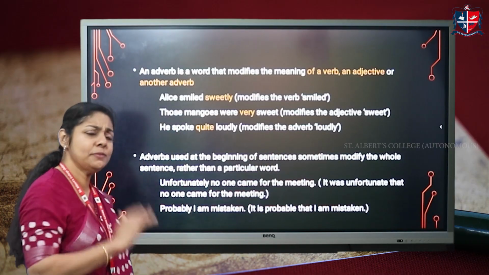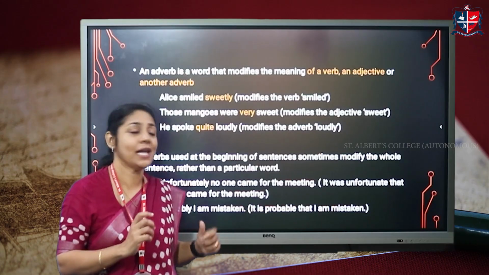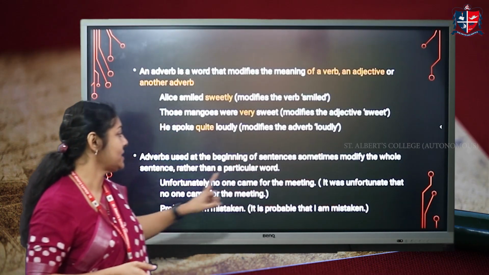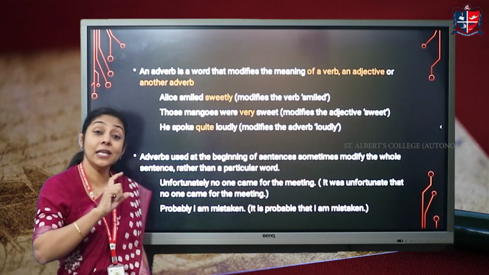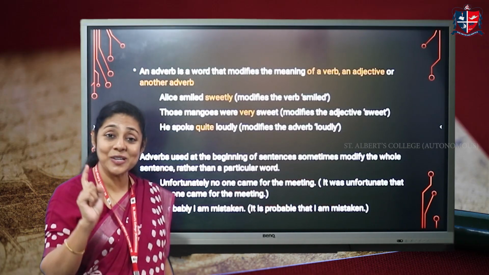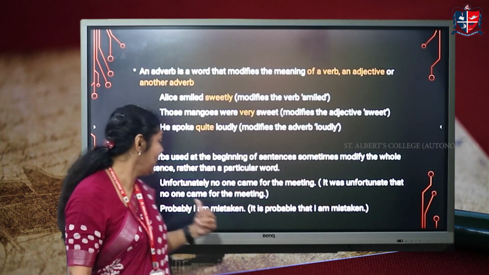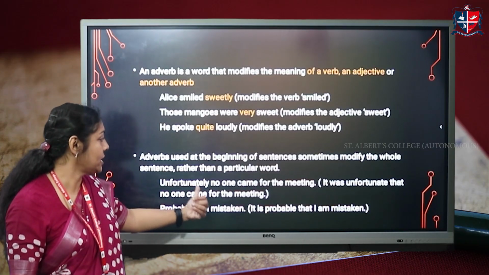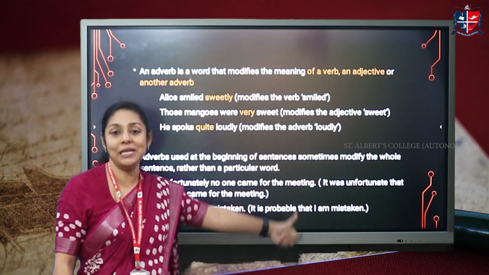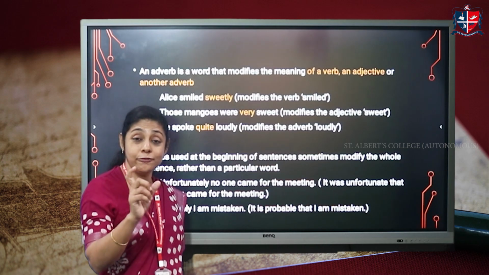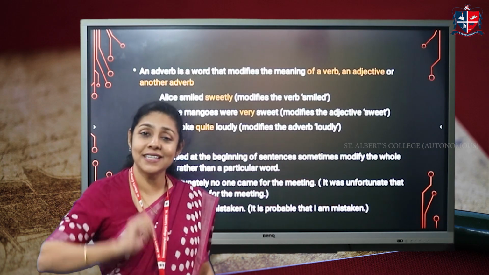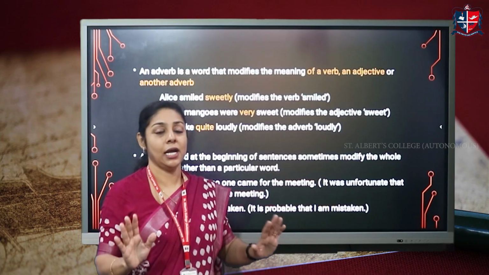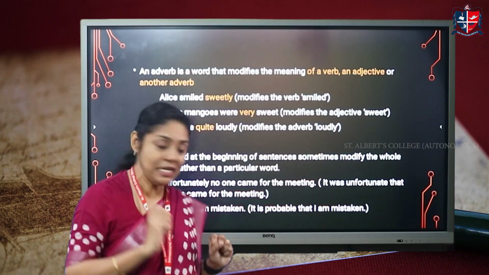Now, sometimes adverbs are used at the beginning of a sentence. And when they are used at the beginning of the sentence, they modify the entire sentence rather than a particular word. Now look at this. Unfortunately, that's an adverb. Unfortunately, no one came for the meeting. Now, the word unfortunately modifies the entire sentence. It tells us that it was rather unfortunate that many people did not come for the meeting.